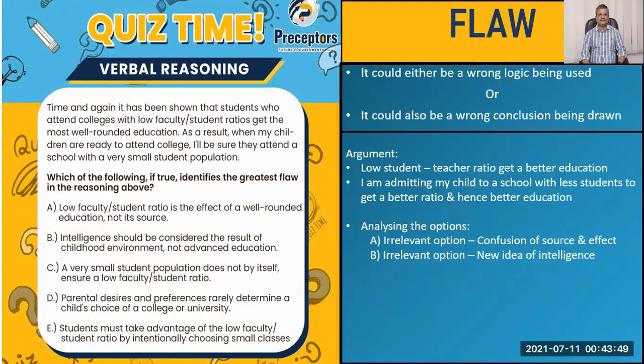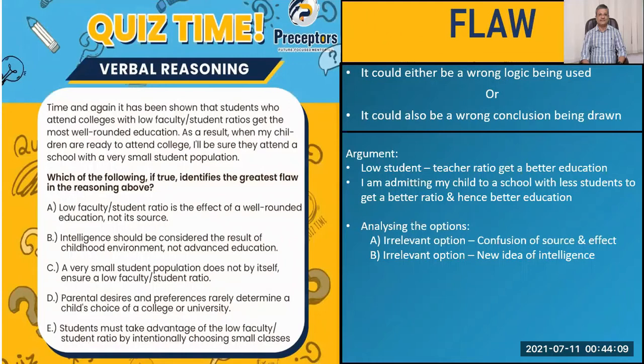Intelligence should be considered the result of childhood environment, not advanced education. If you look at it, the passage does not mention anything about being intelligent and all that. So it's a fairly new idea which is being introduced. So let's look at option C.